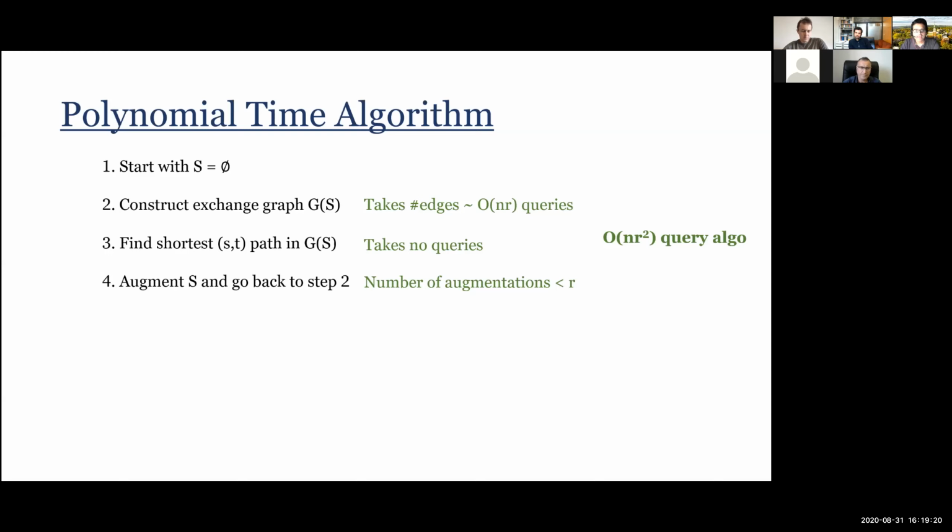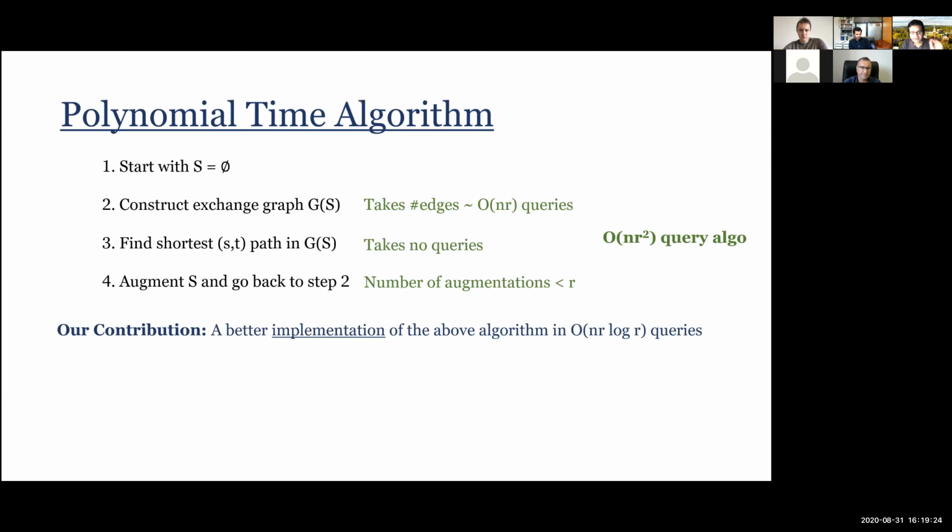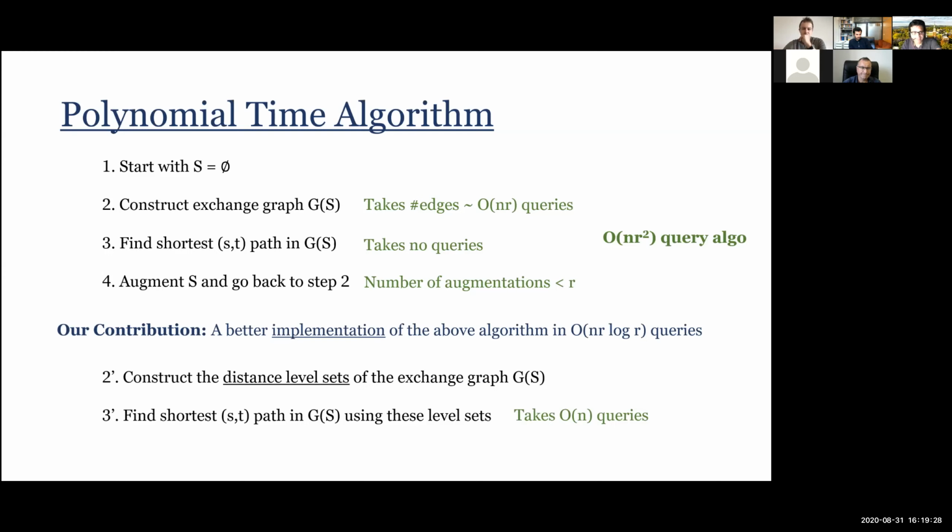Okay. So our contribution is actually a better implementation of the above algorithm. And we'll basically say that step 2 seems very wasteful, if you have followed this talk so far, because every time we are constructing this whole graph from scratch. And we will show that we really don't need the whole graph. What we need is a shortest path from S to T.